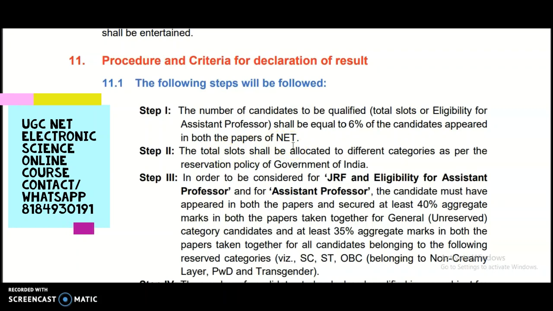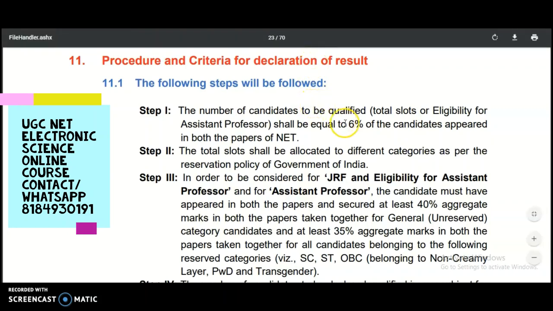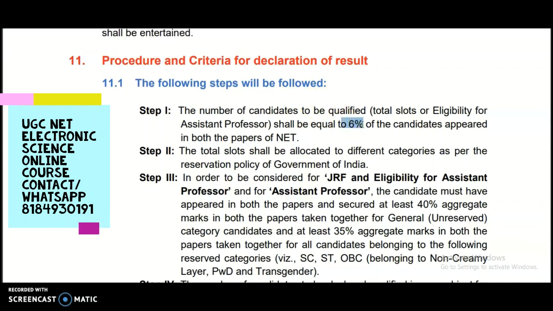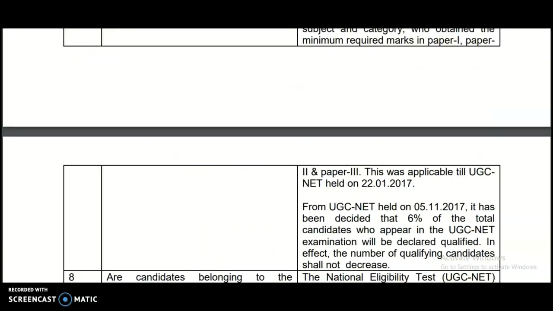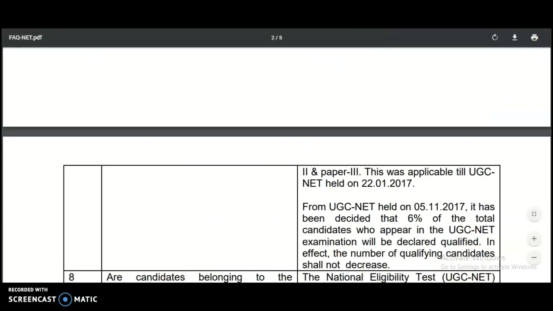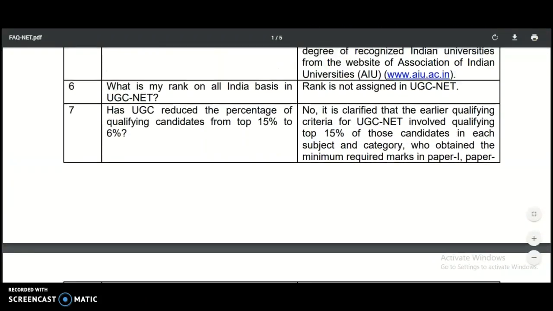Before 2016 or 2017, the qualifying percentage was 15%. After 2017 onwards, the UGC decided to reduce the percentage from 15 to 6%, so a lot of NET appearing candidates thought that the number of qualifying candidates would also decrease. Based upon this point, in the frequently asked questions of the UGC NET website, they cleared one point.